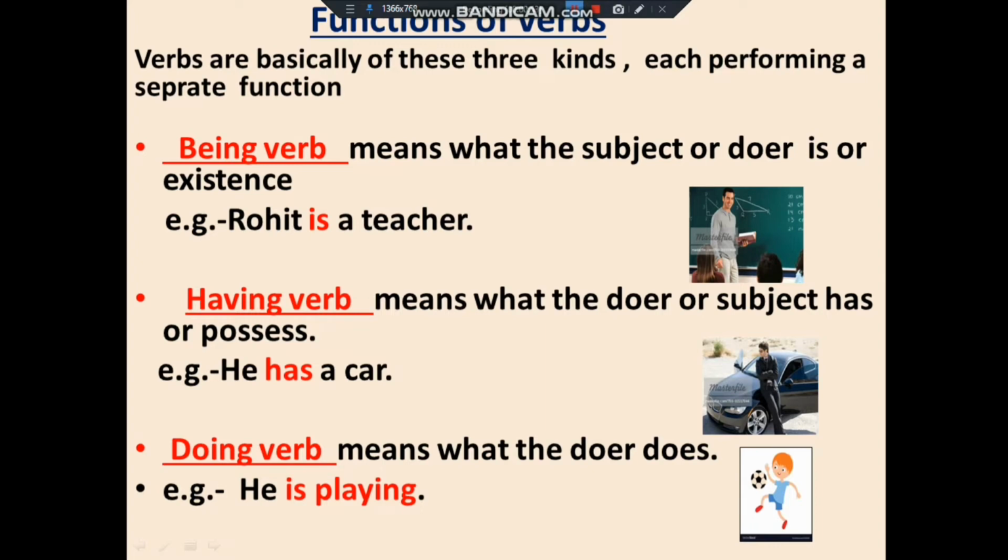Now doing verb. Doing verb means what the doer does. And actually the verbs are doing words, as you learned earlier. All the action words are verbs. So doing verbs are basically action words. Okay children, you can see some examples on your screen. Rohit is a teacher means what Rohit is. He has a car, what he has, and he is playing, what he is doing.